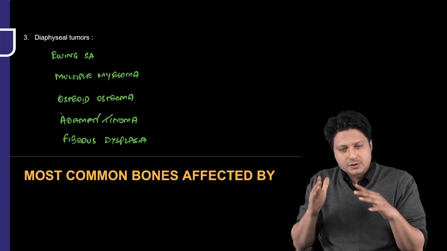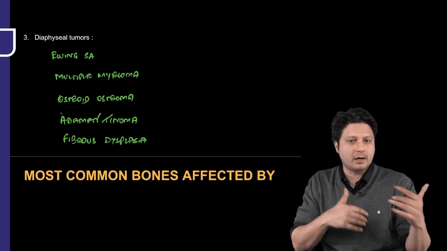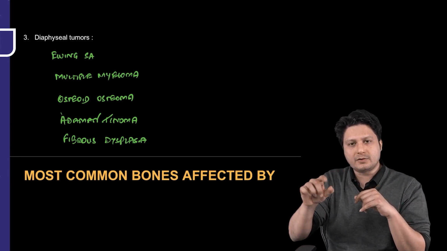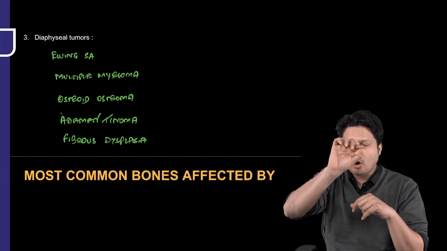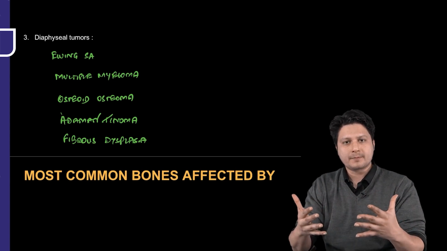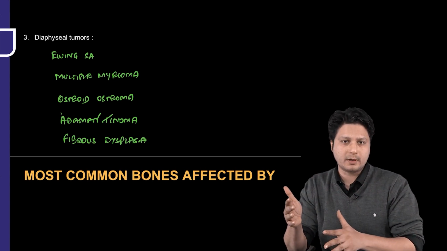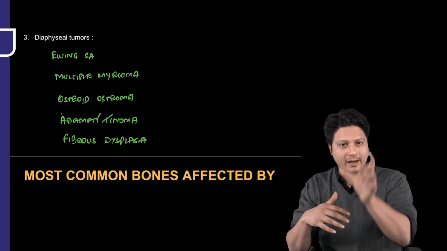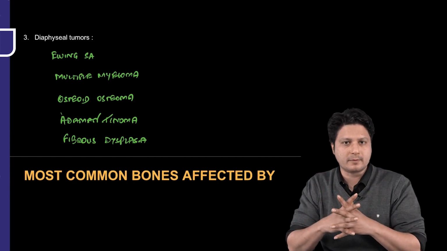So having constructed this table or having learned this table, you can easily rule out or mark the correct answer for questions like: all of the following are metaphyseal tumors except, which of the following is a diaphyseal tumor, which of the following is the epiphyseal tumor, all of the following are diaphyseal tumors except. So that is the first set of questions that you have to prepare for.